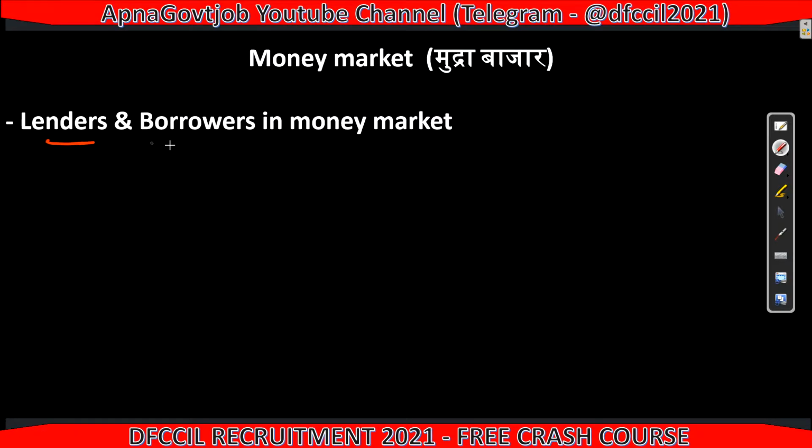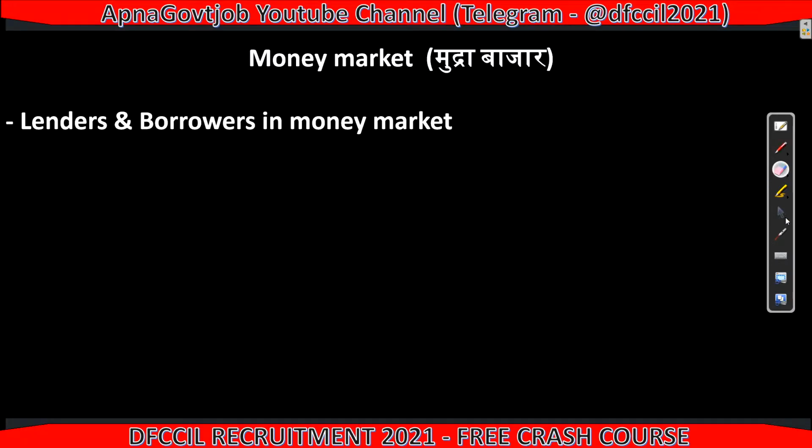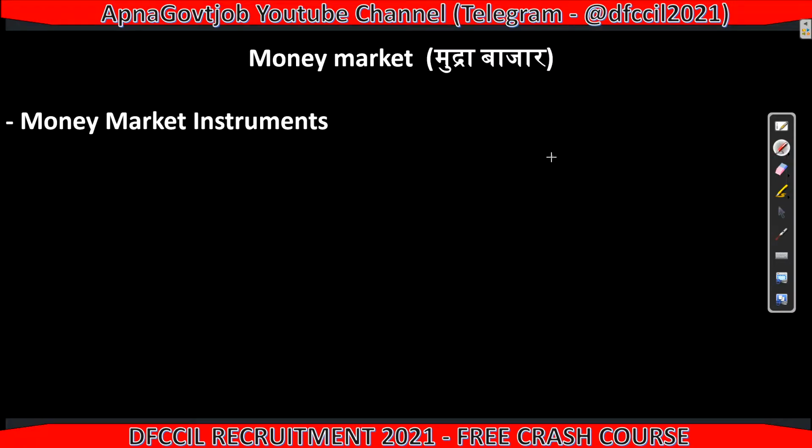So who are the lenders and borrowers in the money market? Basically banks, then FIs, that is financial institutions, then mutual fund companies, then FII, foreign institutional investors, then companies will also be there, then RBI, the Reserve Bank of India, can also be there. Those are the lenders and borrowers in money market. Based on this, a few instruments of money market we will see. Basically 4 types of instruments are there.